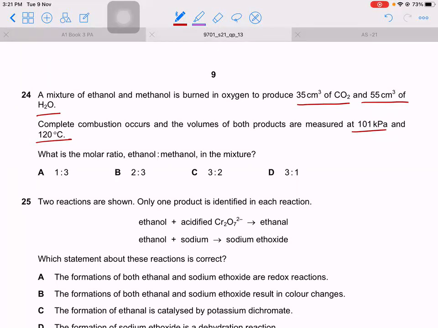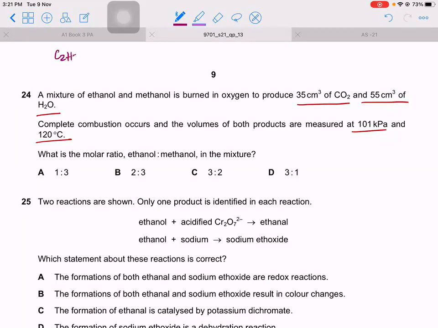So now they are saying they're burning at this temperature and this pressure, and you need to find the molar ratio of ethanol and methanol. So we have 35 cm³ of carbon dioxide and 55 cm³ of water.